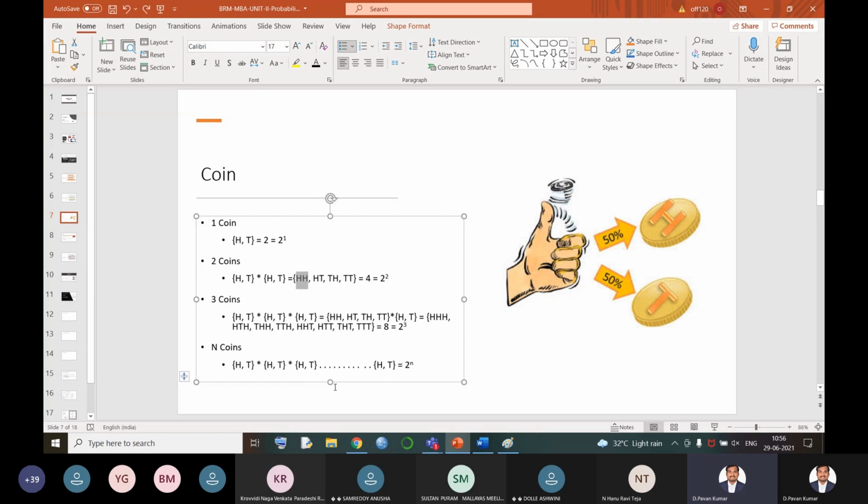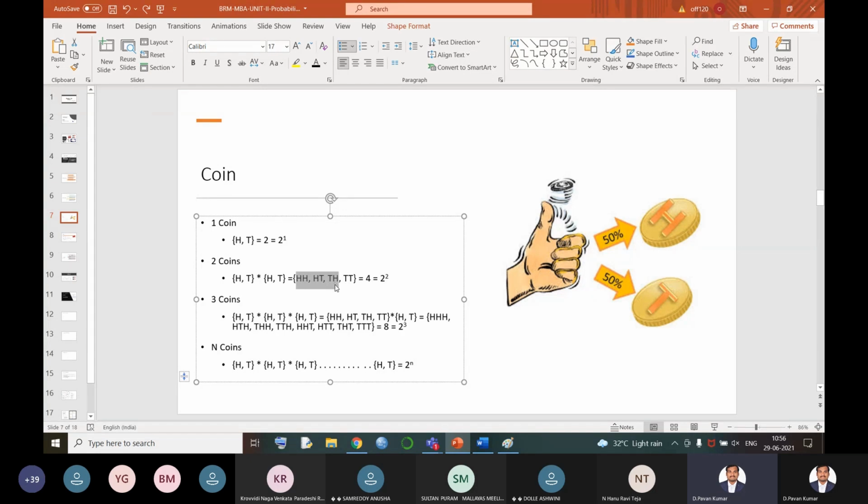Or the next case: okay, no problem, at least 1 should be head in the outcome. Now, out of these 4 outcomes, how many are favoring me? 3 outcomes, because the first one has a head, the second one has a head, and the third one also has a head. So that is called the favorable number of cases.